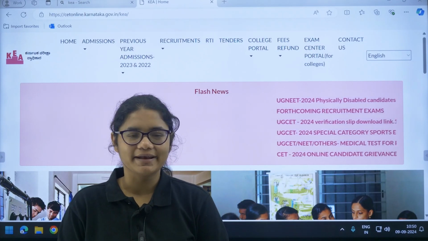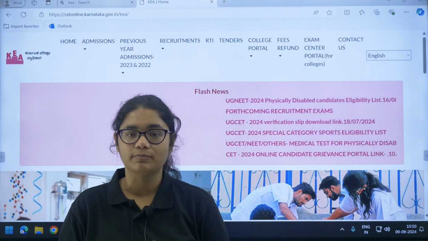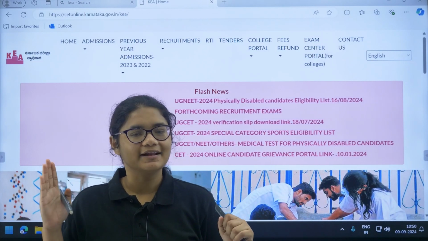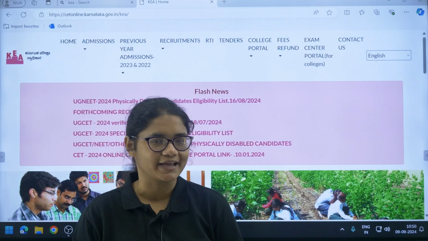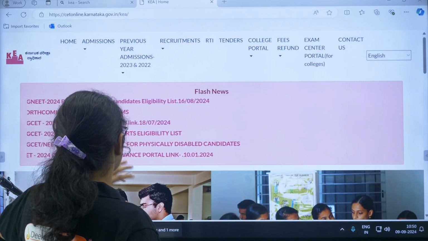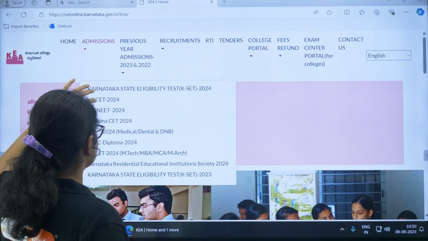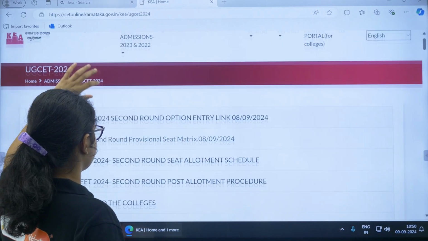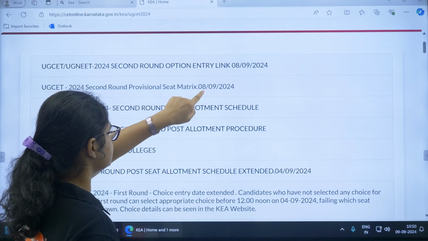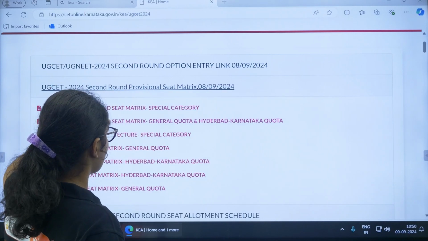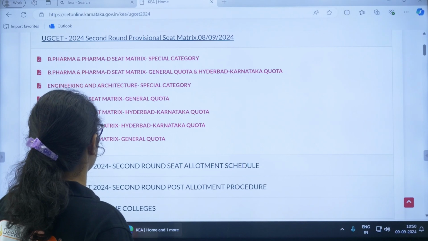Hello students, KCET 2024 second round seat allotment procedure has already started and second round provisional seat matrix has also been published. So here's how you can check it. First of all, you have to go to the KEA official website, then go to admission sections, then go to UGCET 2024. Here you can see UGCET 2024 second round provisional seat matrix, the second link. So click on this. Once you click on this, you can see for all categories.